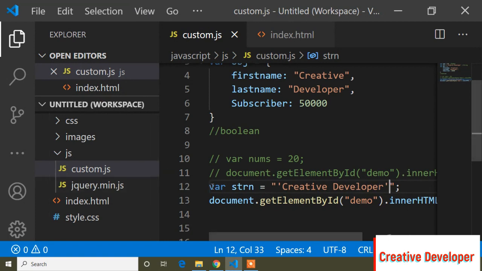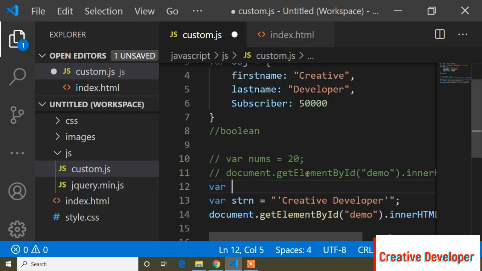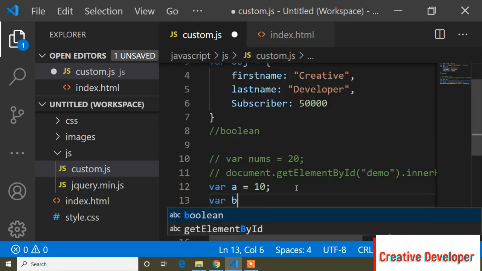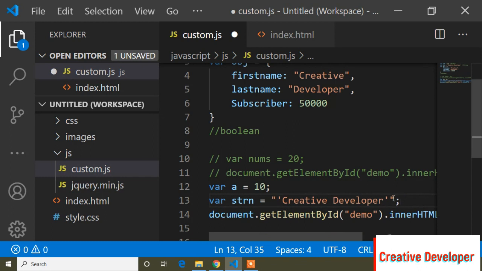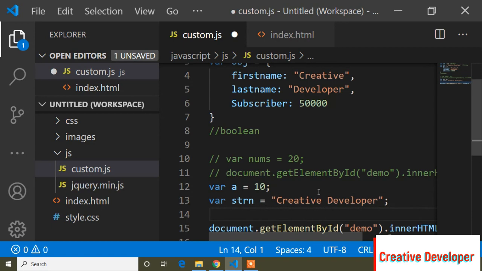Suppose guys, here I write a variable where a equals a number 10, and suppose I add this number value with a string. So let's see what happens. Here is my string value, so I will remove this single inverted comma. And now if I write another variable named z, and inside this z variable I add this number and string, let's see what happens.